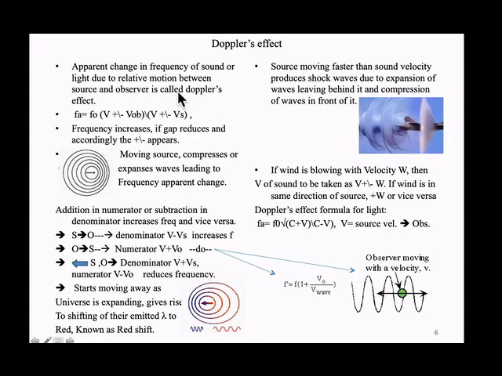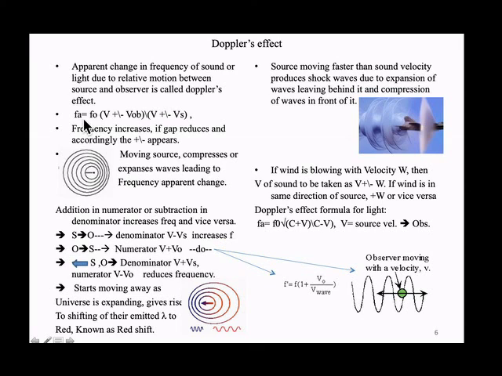Out of these four cases only it moves. Whatever the combination, these are the rules. The observer is on the top of the equation, in the numerator, and the source movement is on the bottom, in the denominator. The difference is that for the source the number of compressions is more, while for the observer he is covering more. V plus V observer or V minus V observer is the relative velocity of sound with respect to the observer. So this is the equation.